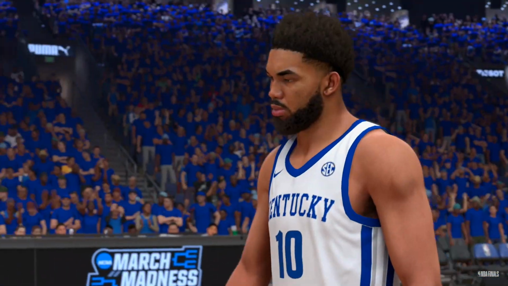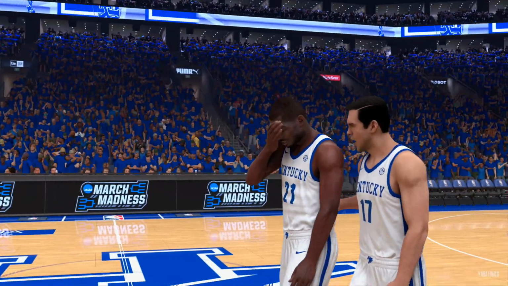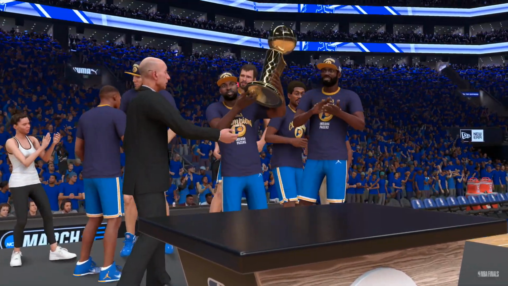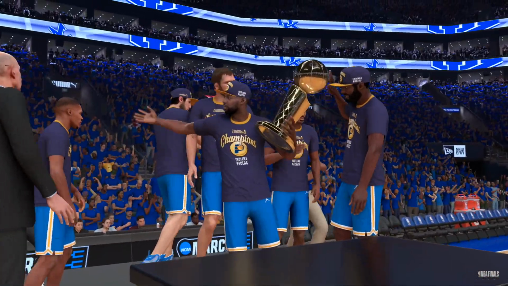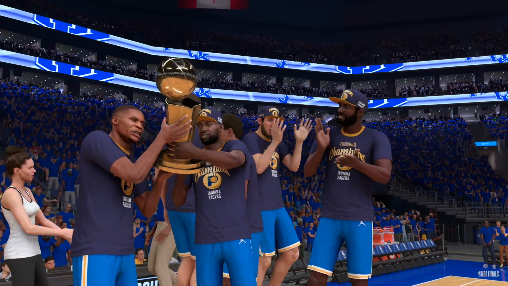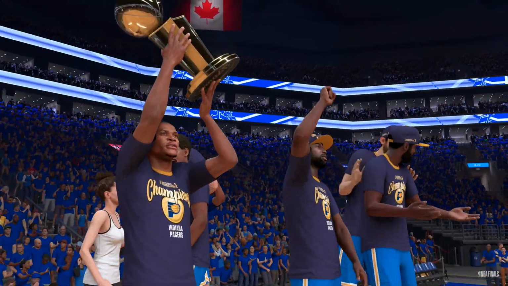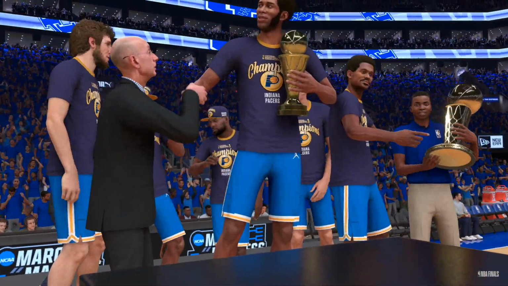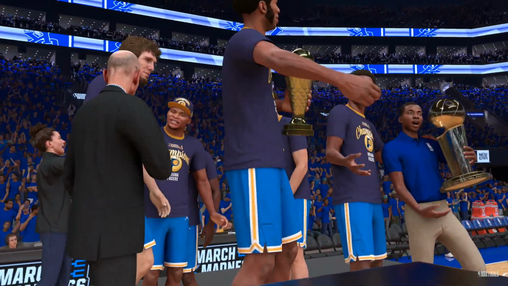Thank you, 2K. We get to see sad Karl Anthony Towns and Cliff Hagan consoling Jamal Mashburn. The all-time UCLA Bruins wearing their Indiana Pacers shirts and hats. Baron Davis taking the trophy, handing off to Russell Westbrook. I mean, they earned it. Kareem is not out here. Who cares? Oh, there's Kareem. Yeah, Kareem just 9,000 feet taller than Adam Silver. Good work. Finals MVP, I guess.